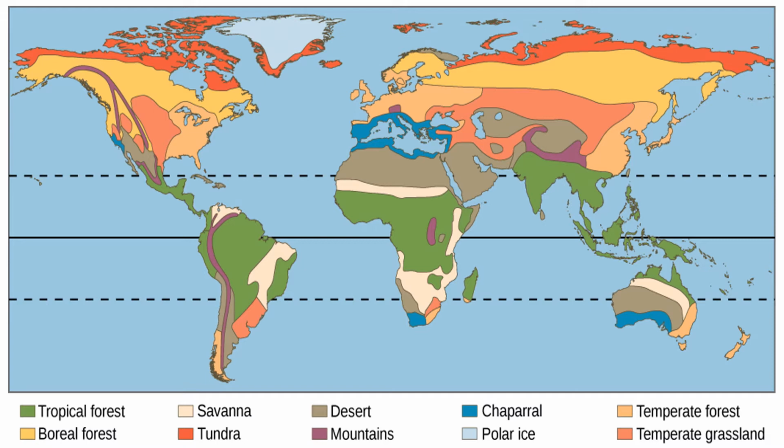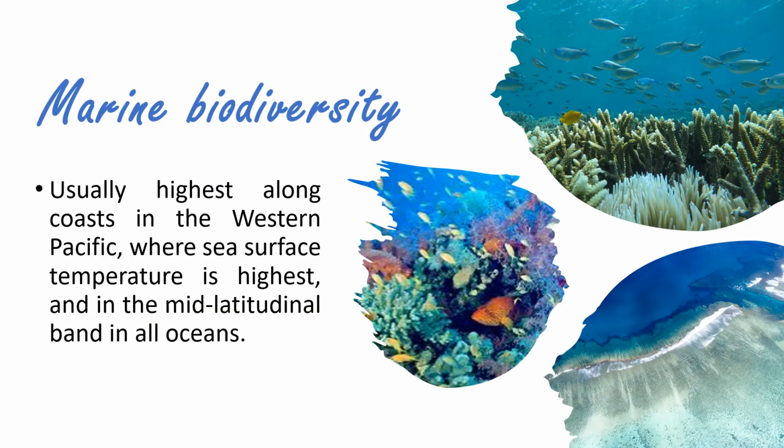And one more thing you can see: only 10% of the world's land area is in this terrestrial ecosystem, but the majority of the world's life resides in this area.